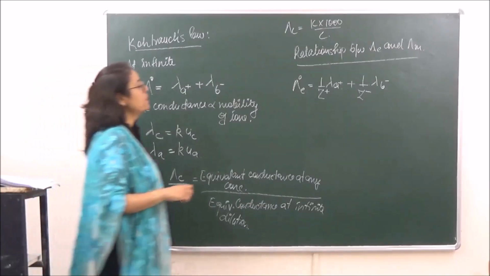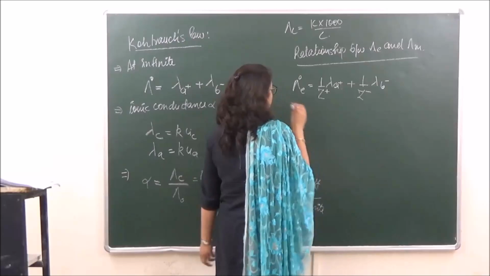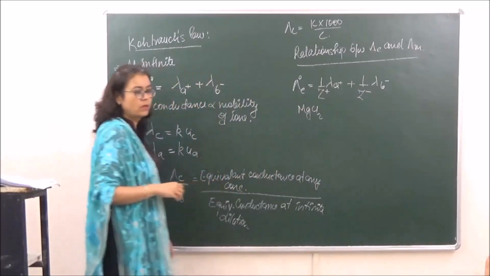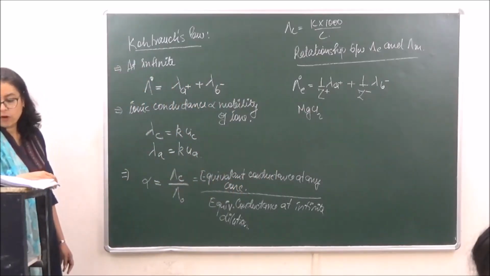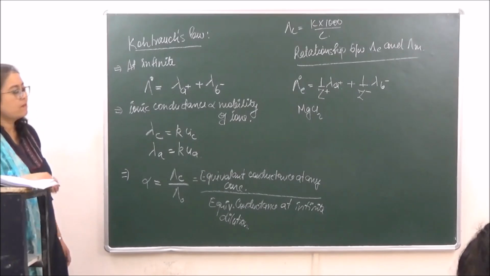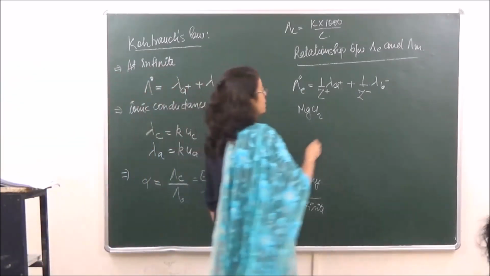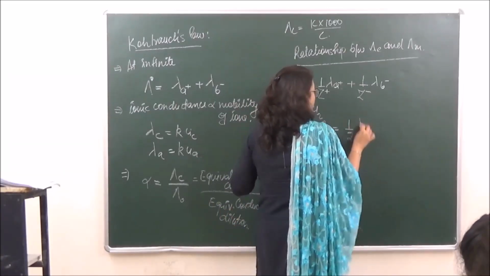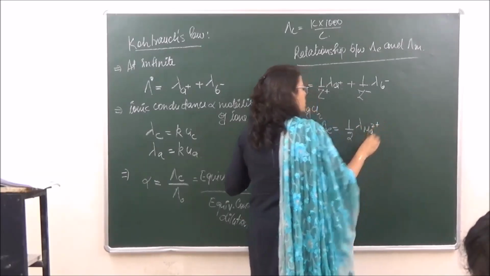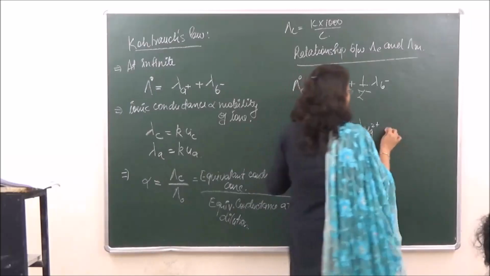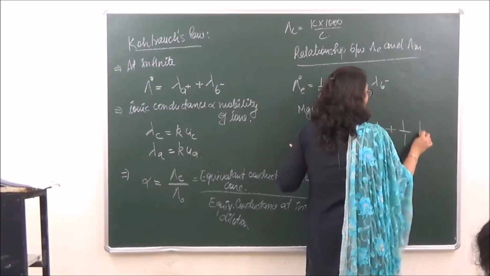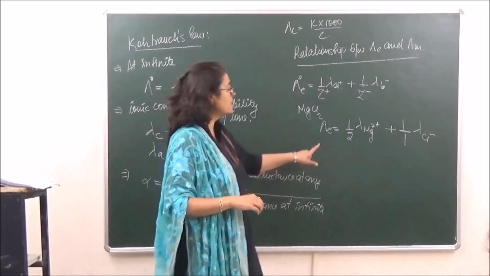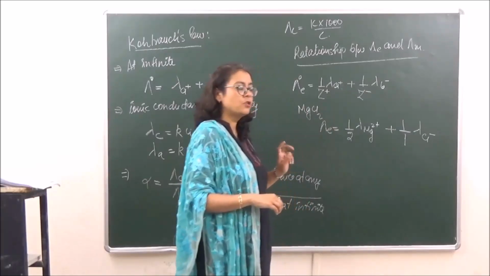Right? Let's take an example. For example, if we are taking that of say MgCl2. Okay? So we are calculating for MgCl2. What is the valency of Mg over here? 2. Right? So the equivalent conductance will be equal to 1 by 2 lambda of Mg2 positive plus 1 by 1 lambda of Cl negative. Right? Because the valency of chlorine is 1 and the valency of magnesium is 2.